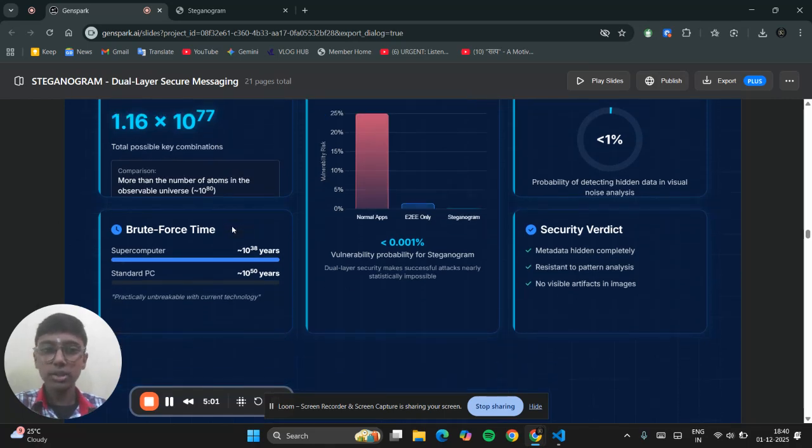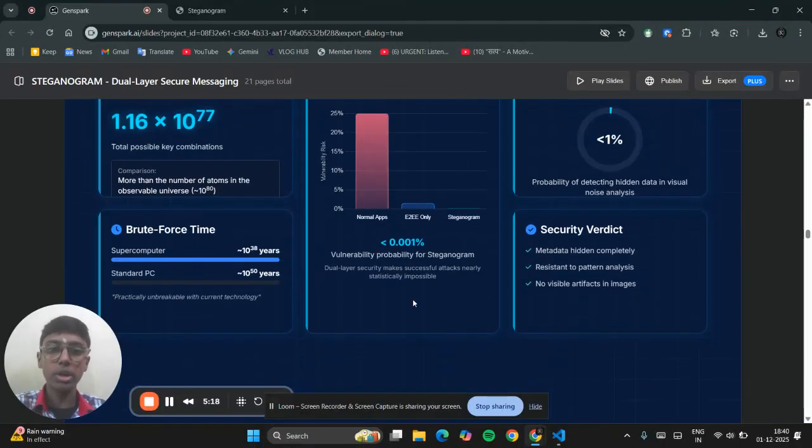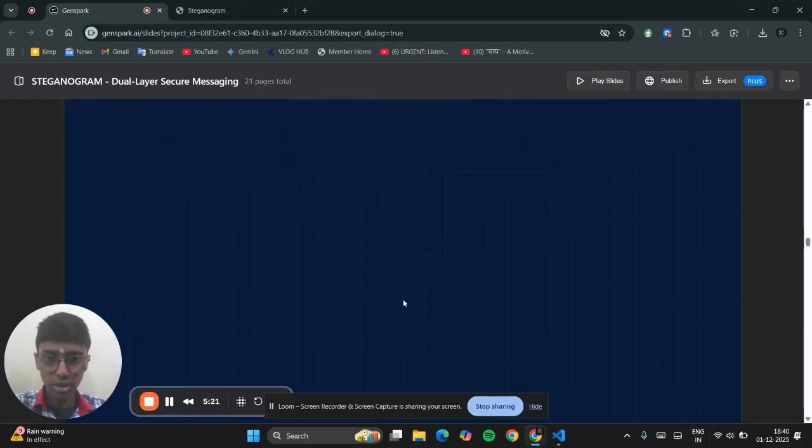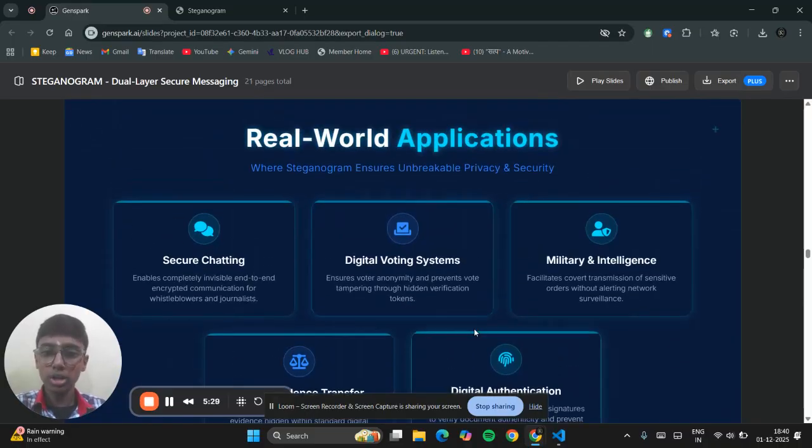And even with the supercomputers we have, it takes them around 10 to the power of 38 years, which is more than the age of the universe. Also, stats and tests have shown that the vulnerability probability for this protocol, Stegnogram, is only 0.001 percent. These standards and percentages were calculated by the National Institute of Standards and Technology. We took inspiration from them and then calculated it.